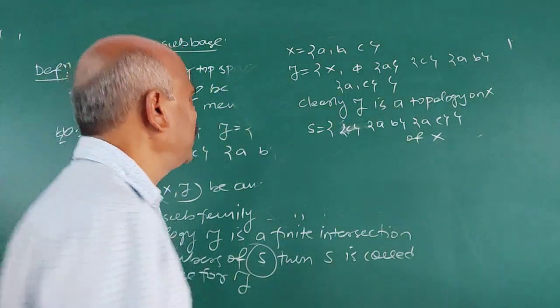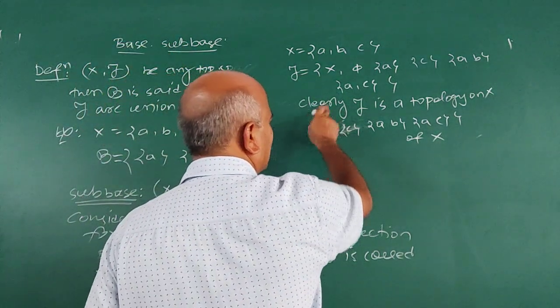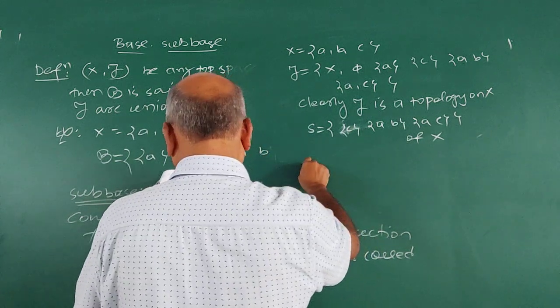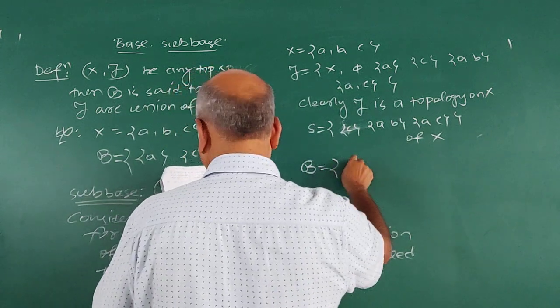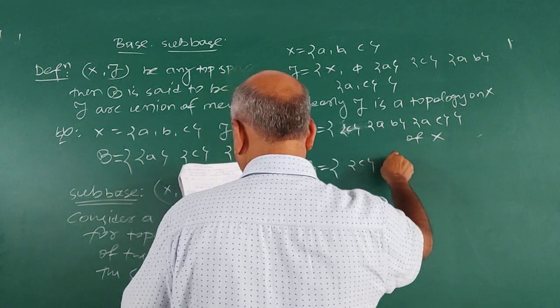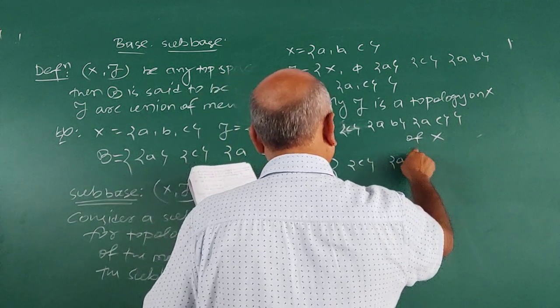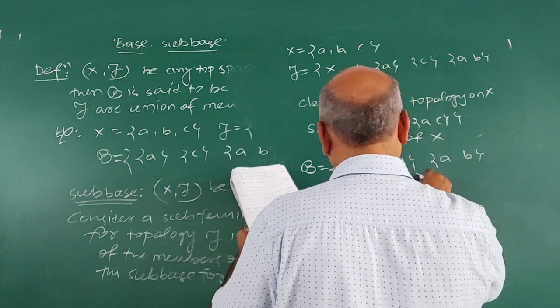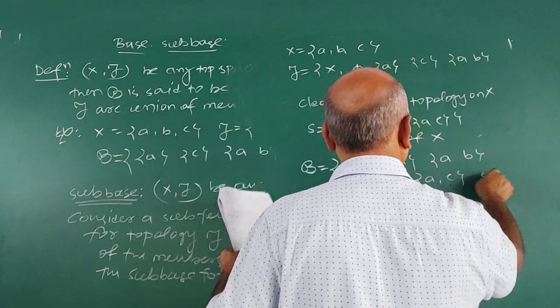Say I have taken X, 2 is a topological space, S is a subfamily, and the base B is {C}, {A}, {A,B}, {A,C}, X and phi.